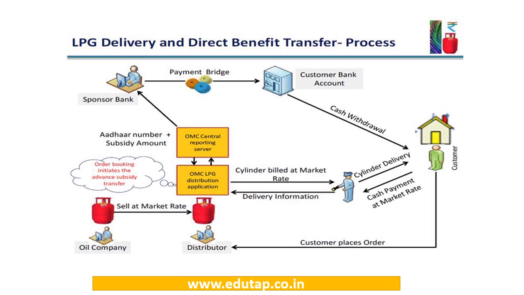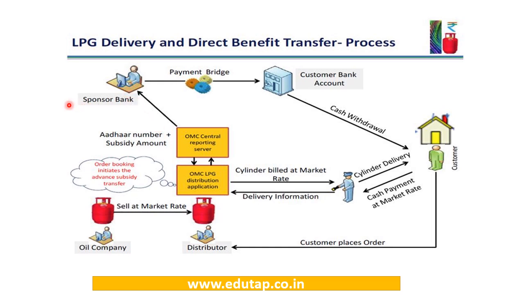That is how the benefits are transferred directly to the customer's account in the PAHAL scheme for LPG. A customer places an order with the distributor who buys LPG from the oil company at market rate. Now this distributor has the customers' data and he shares the Aadhaar number, bank account, and subsidy amount with a sponsor bank.